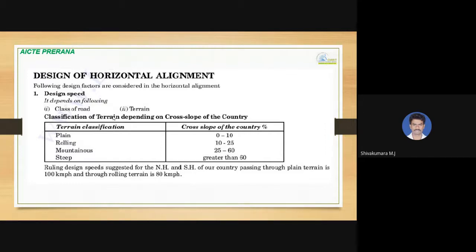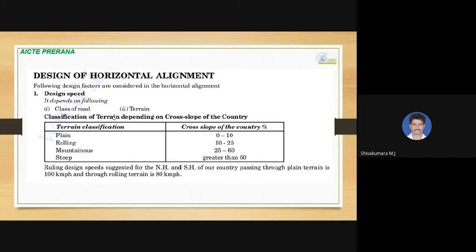Next topic, design of horizontal alignment of road. Some of the design factors are to be considered in horizontal alignment. One is design speed. The design speed of the vehicle depends upon the class of the road and the terrain, and different terrains are defined depending upon the cross slope of the country.